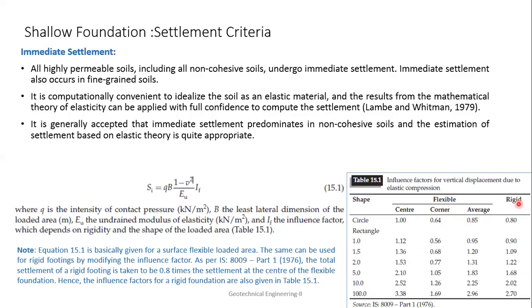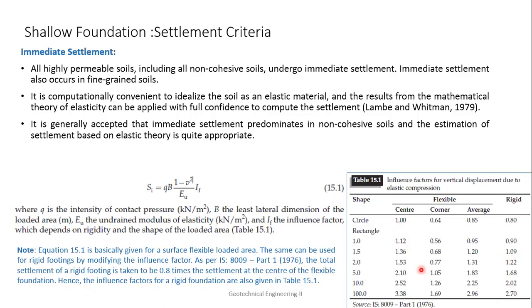What will be the case when the footing is rigid? This equation basically gives the settlement for a surface flexible loaded area. The same can be used for a rigid footing by modifying the influence factor, as per Indian Standard 8009 Part 1, 1976. The settlement of a rigid footing is taken as 0.8 times that of the flexible one, so if the value is 1 it is taken as 0.8, and 1.12 becomes 0.9. The influence factors for the edges are also given. For a rigid foundation, you have to use these factors.